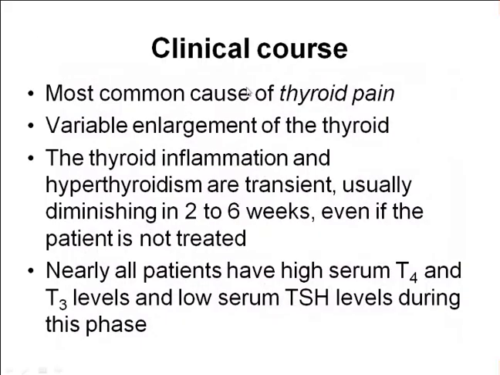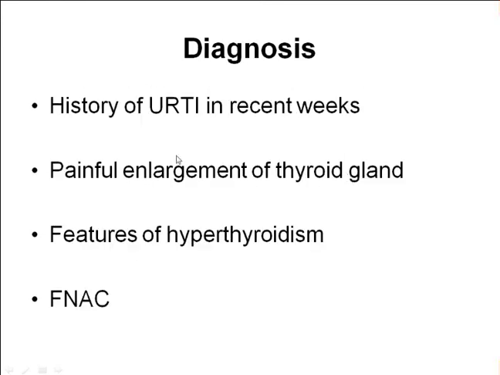Now the clinical course. It is the most common cause of thyroid pain. So the patient will come with neck pain, and on palpation the patient will give a history of thyroid pain. There will be variable enlargement of the thyroid gland. The thyroid inflammation and hypothyroidism are usually transient and diminish in 2 to 6 weeks because it's a viral infection. Nearly all patients have high serum T4 and T3 and low TSH. A history of upper respiratory tract infection is very important. They will give the history of that.